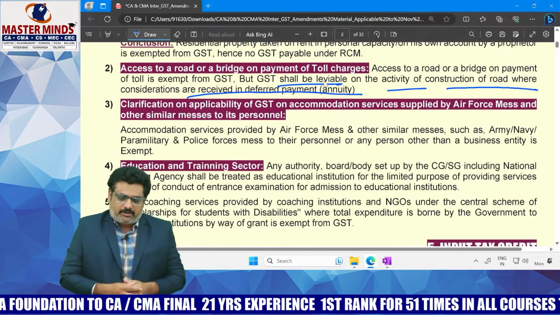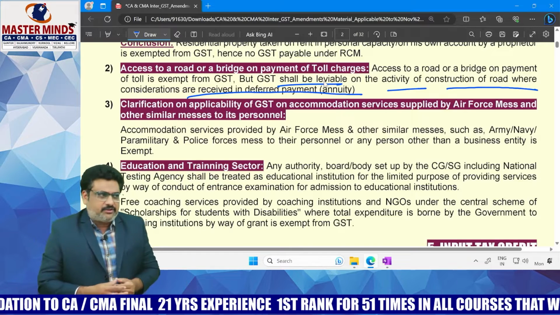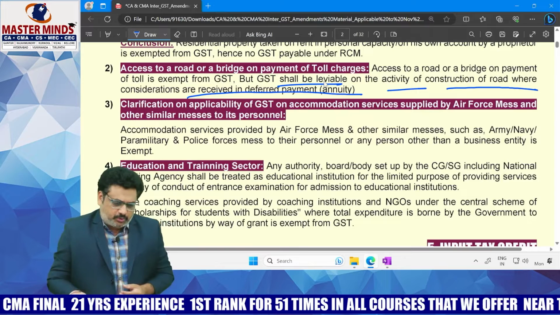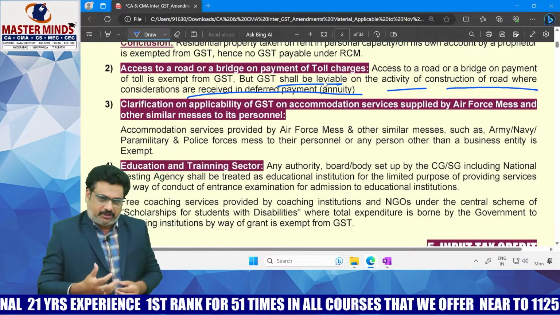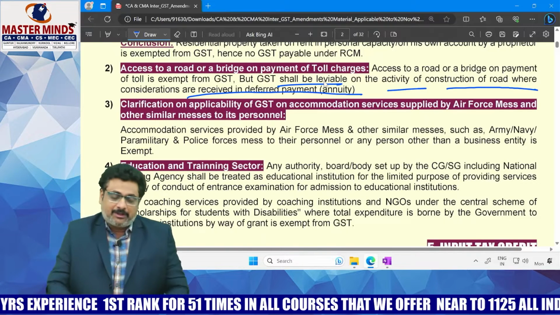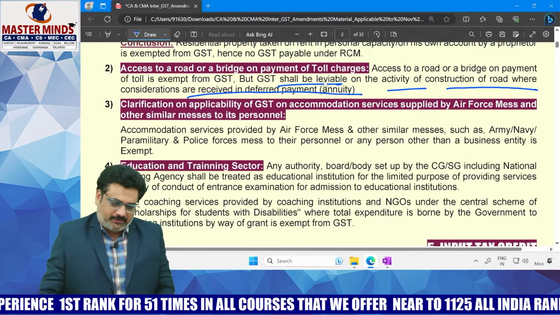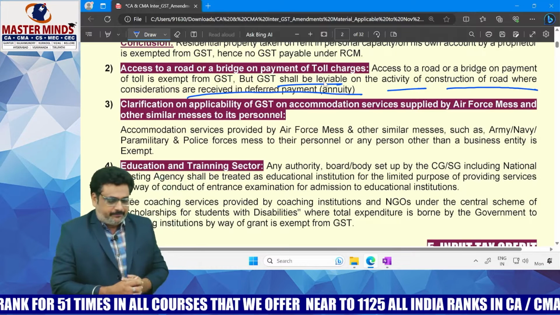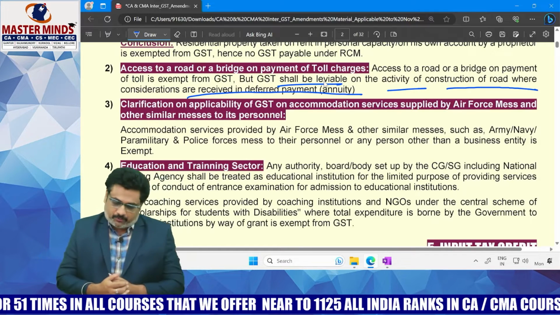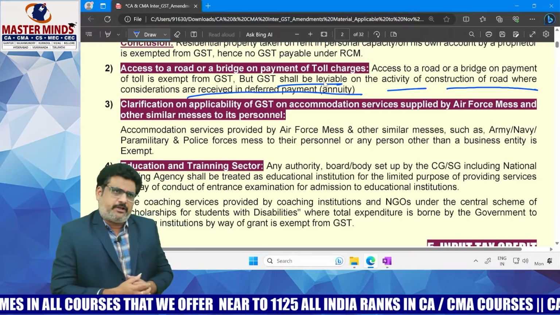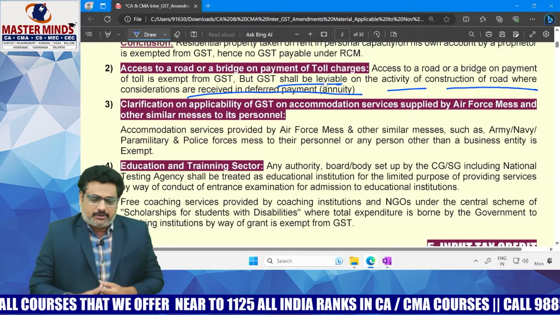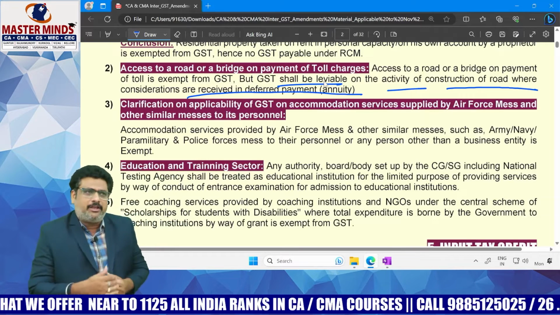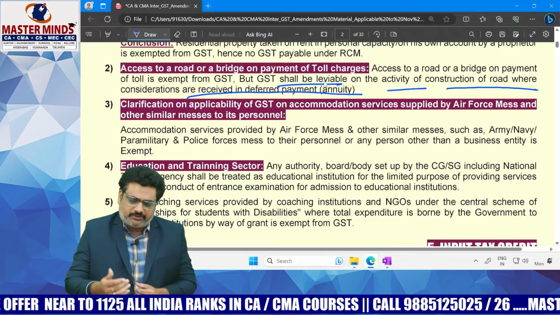The question here is whether the services provided by these messes are subject to GST or whether they are exempted. In order to answer this question, the clarification was issued. Generally, there is one entry in the exemption notification that provides that services provided by the central government, state government, UT or local authority to any person other than a business entity are exempt.